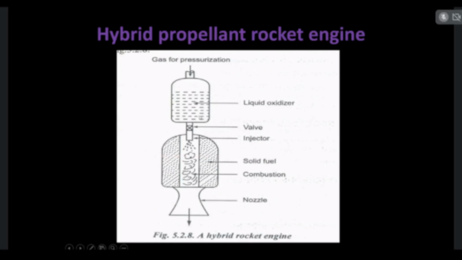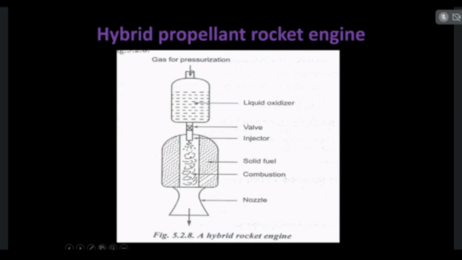So as I told, in the liquid propellant rocket engine, liquid oxidizers are entered into the combustion chamber by means of gravity and also gas pressure. So the liquid oxidizer is injected through the nozzle, previously the fuel is in the solid form.